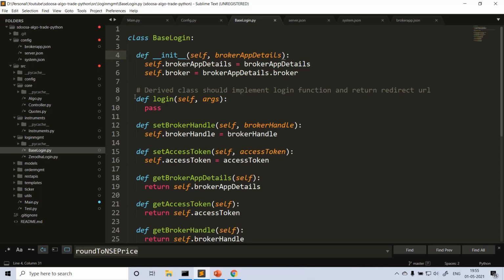So there is a common functionality across all broker logins, that is login, right? In case of Zerodha, you have some different mechanisms. In case of Fyers, you have some different mechanisms, right? So these are the common methods you need to use in your derived class. In this case, I have implemented only Zerodha login for now. So instead of writing all this code inside Zerodha login, we focus only on this login functionality, right? In future, if I add, let's say, Fyers login, even in that file, I don't need to concentrate on the remaining part of the code. I just need to write the actual code only for this login part.